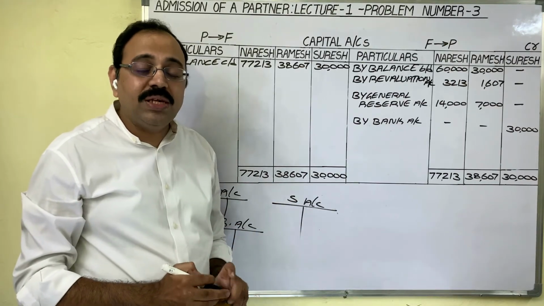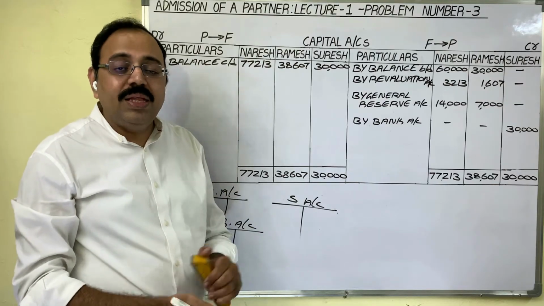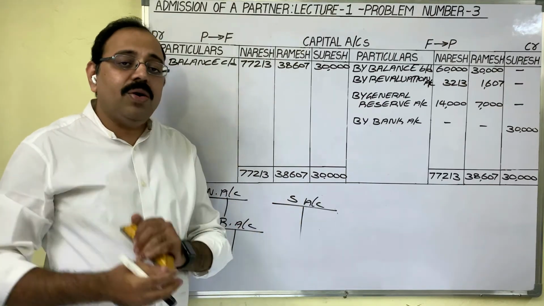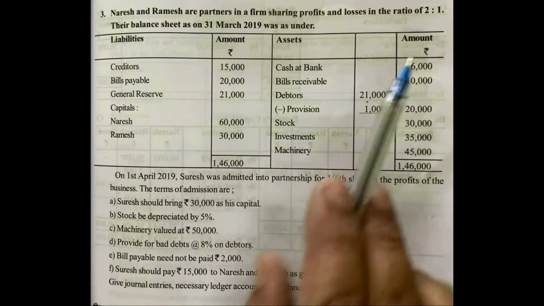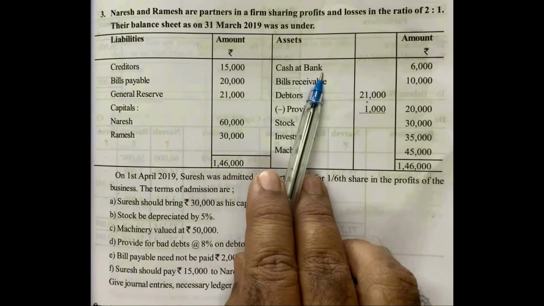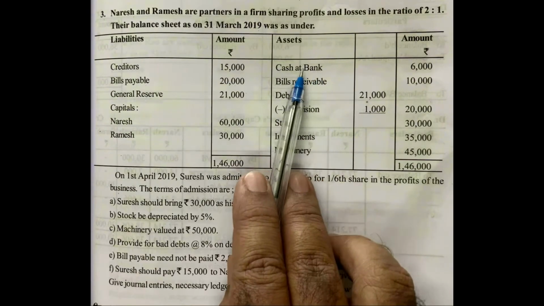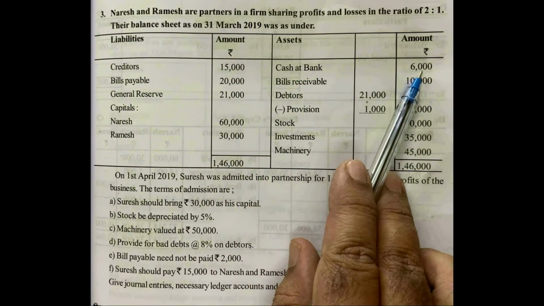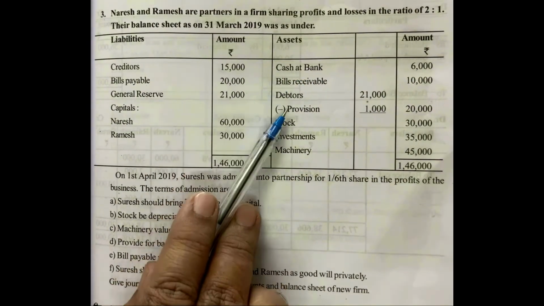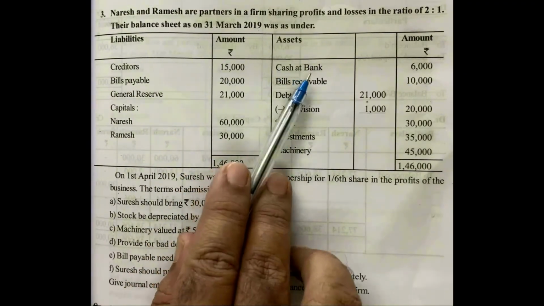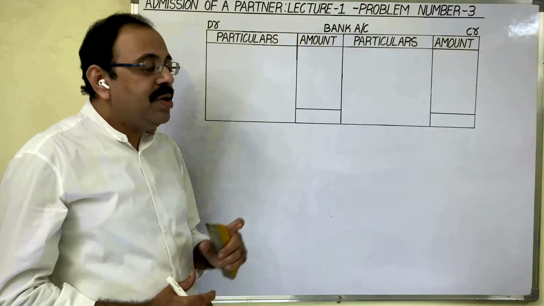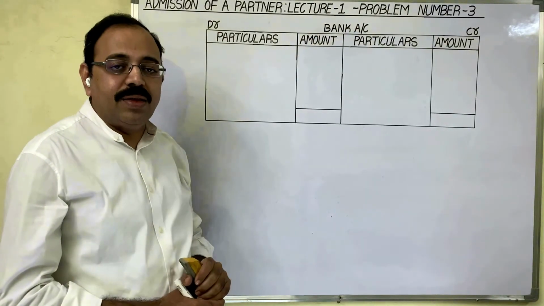Now the doubt is which account we should prepare, either the cash account or the bank account. In the old balance sheet, on the asset side, cash at bank 6,000 rupees is given. Cash at bank means bank balance. Bank balance is 6,000 rupees. And on the asset side, cash in hand is not given. Cash balance is not given, only bank balance is given. Therefore, we are preparing the bank account.